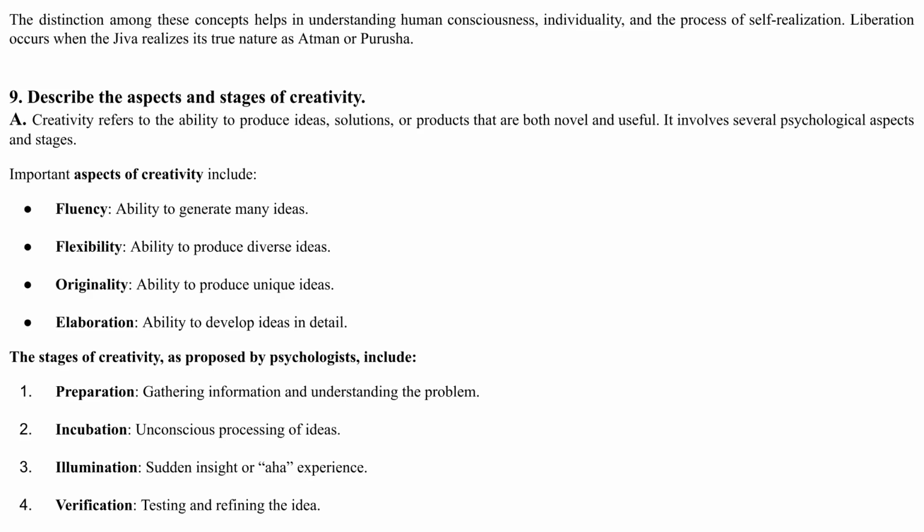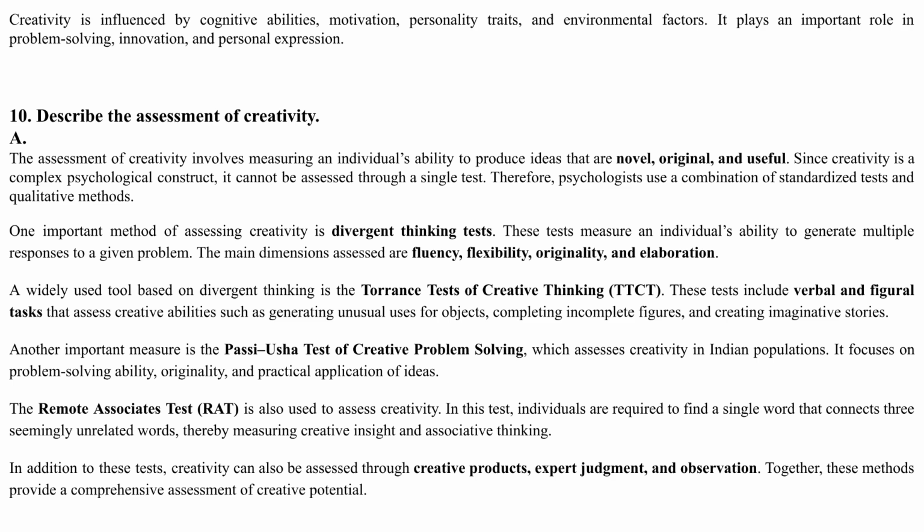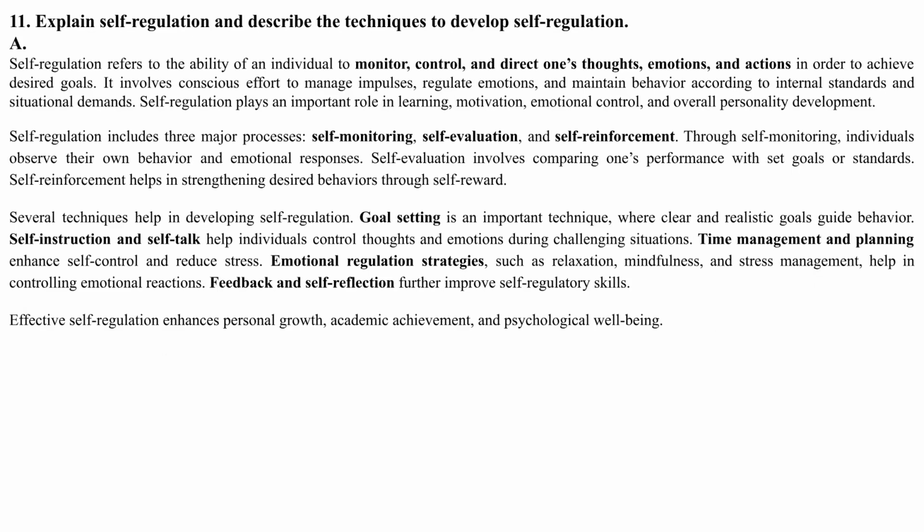Question 9 describes the aspects and stages of creativity. Creativity involves aspects like fluency, flexibility, originality, and elaboration. The stages include preparation, incubation, illumination, and verification. Creativity is influenced by various factors, including cognitive abilities and motivation. Question 10 describes the assessment of creativity, primarily using divergent thinking tests like the Torrance tests of creative thinking.